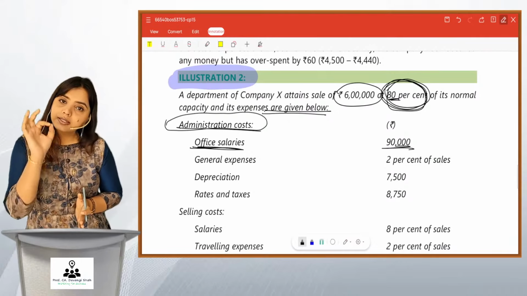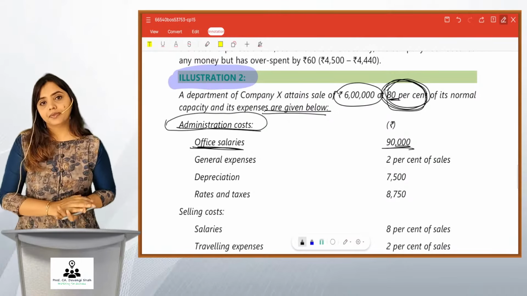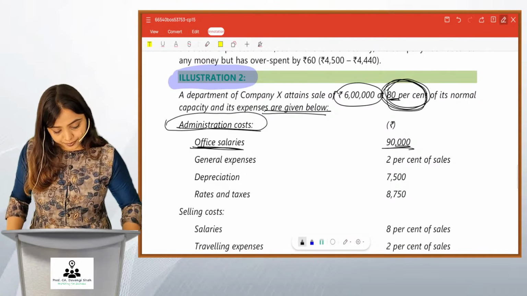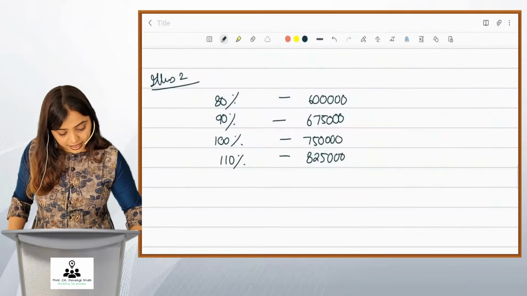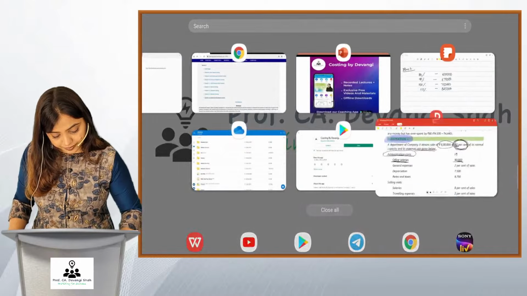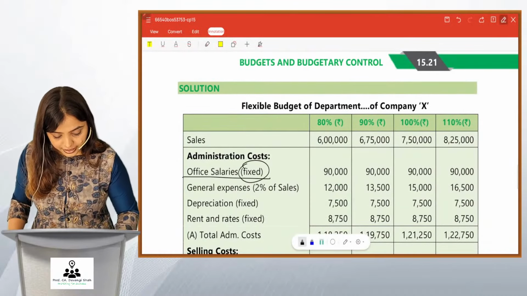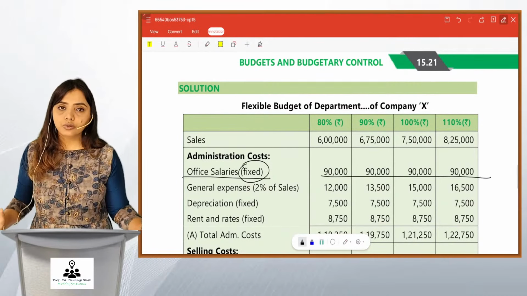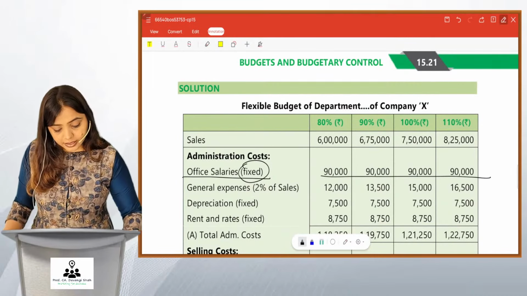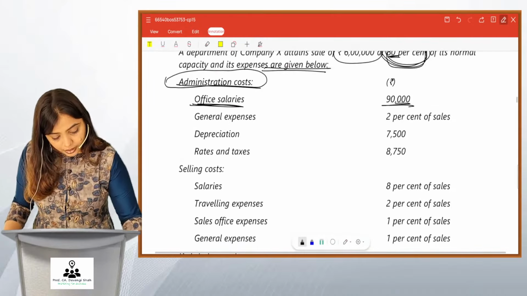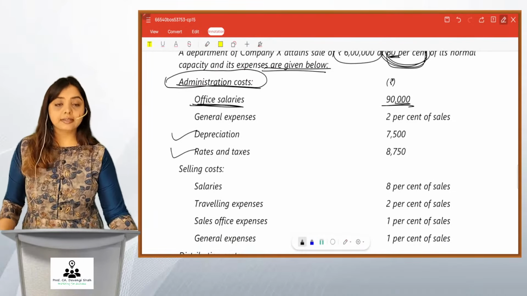It is going to be the same 90,000 only. Got it, friends? So have a look at the administrative budget. Office salary is fixed, 90,000 throughout. And the same applies to depreciation and rates and taxes.